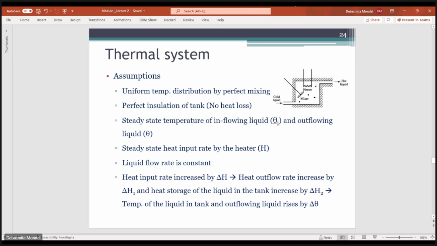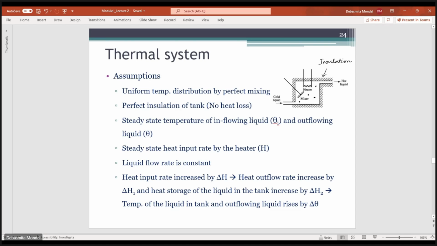So this is the insulation of the tank, and this insulation is perfect, there is no heat loss and no heat storage in it. And the third one, which I have already mentioned, is that the liquid in the tank is kept at a uniform temperature, obtained by perfect mixing with the help of this mixer or stirrer.